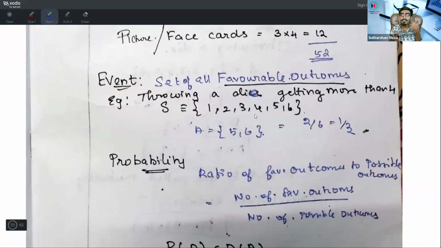What is an event? The set of all favorable outcomes is known as an event. Throwing a die and getting a number more than 4: that is 5 and 6. That is your favorable outcome. Probability is favorable outcomes divided by total outcomes, that is 2 divided by 6, which is 1 by 3.